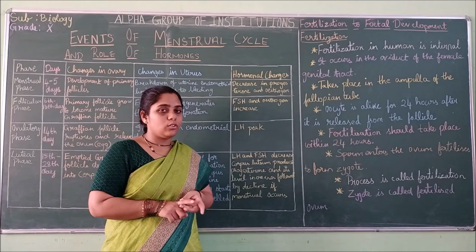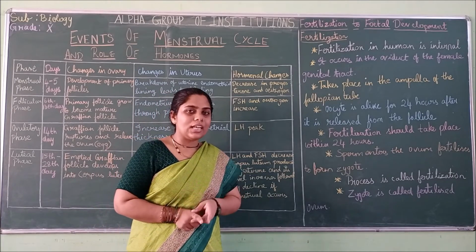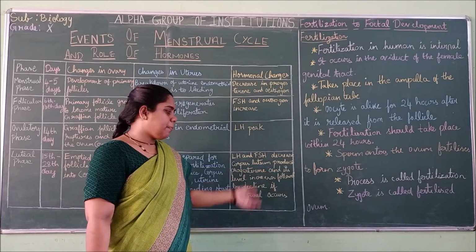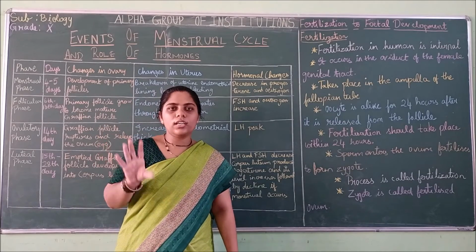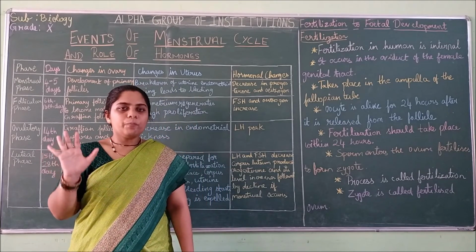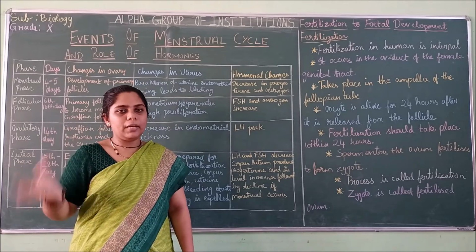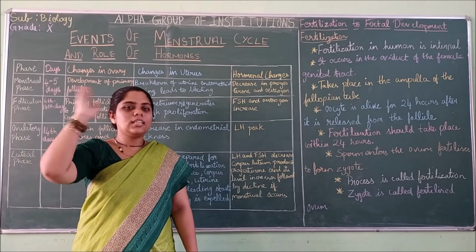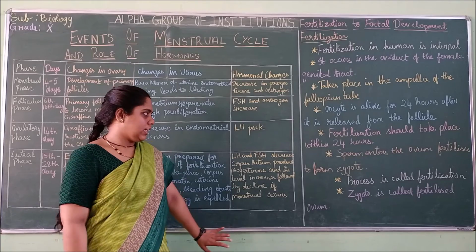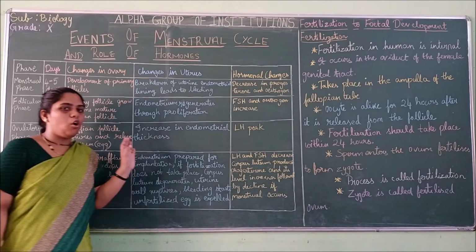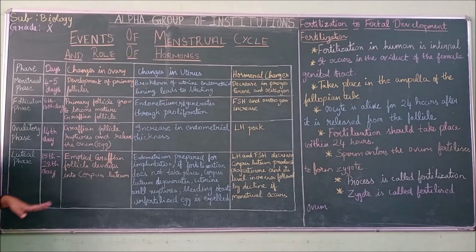During the waiting period, it is in an increased state. If bleeding occurs, that hormone level will also decrease. So these are the 4 phases, and their changes in the ovary, changes in the uterus, and hormonal changes.